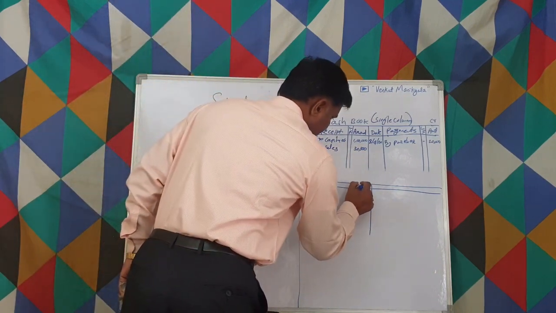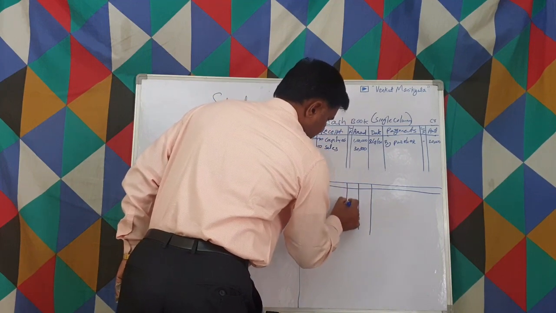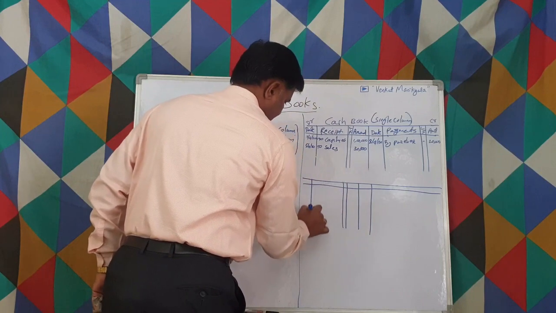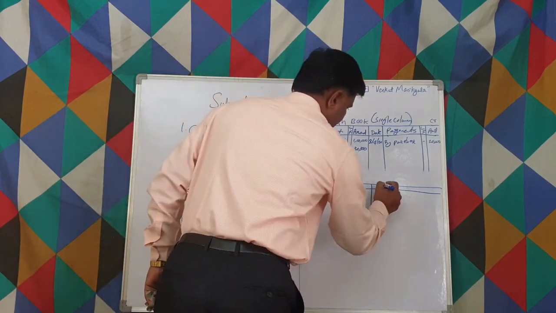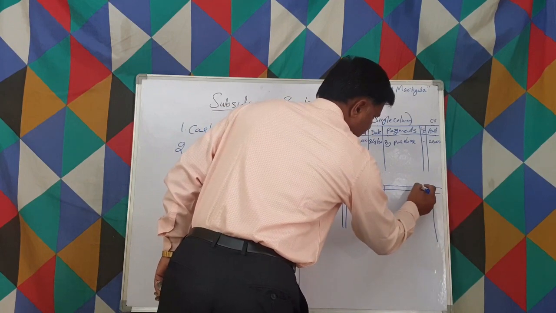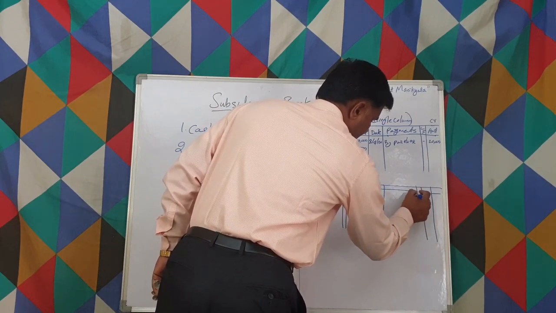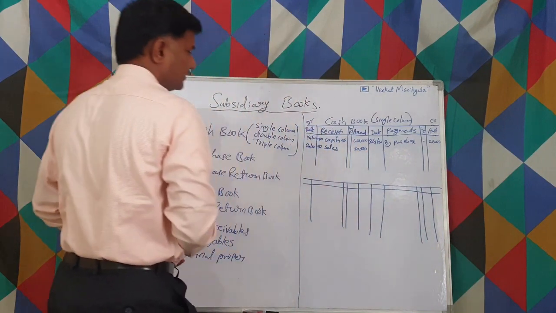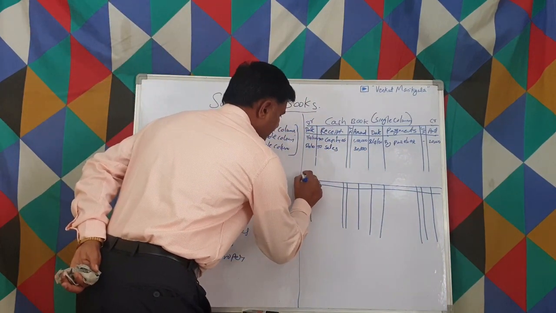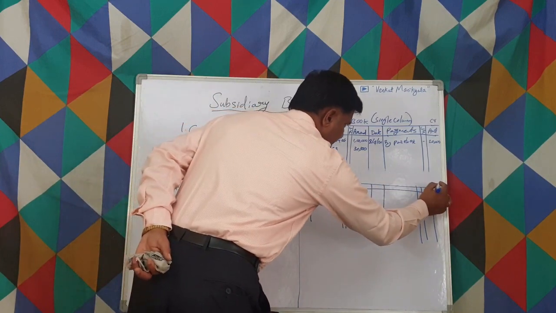Double column means we require two amount columns, right? And also one ledger folio and date, right? Here also date and two columns and one ledger folio, right? So here it's the date. Here also same debit and credit.